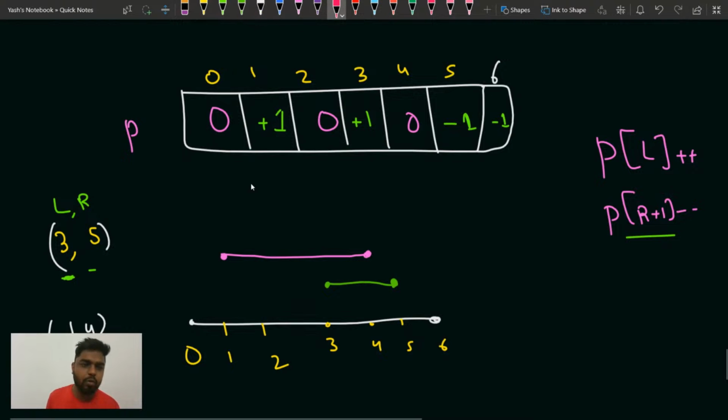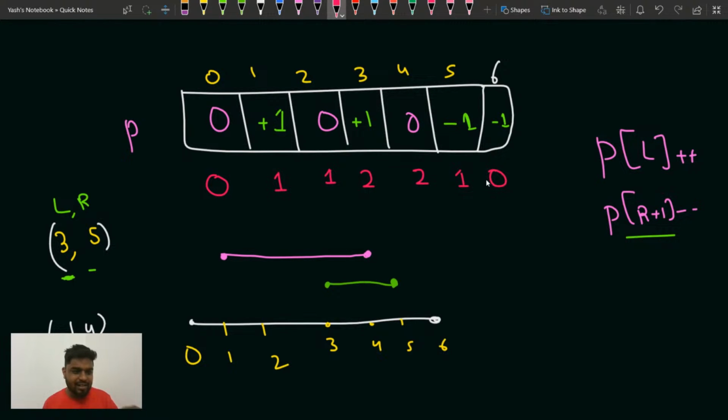Now take the prefix sum of this whole array. What will happen? When you take the prefix sum, this element would be 0, this element will be 1, this 1, this 2, this 2, and this element will be 1, because 2 then minus 1 will be 1. Then this element would be 0.